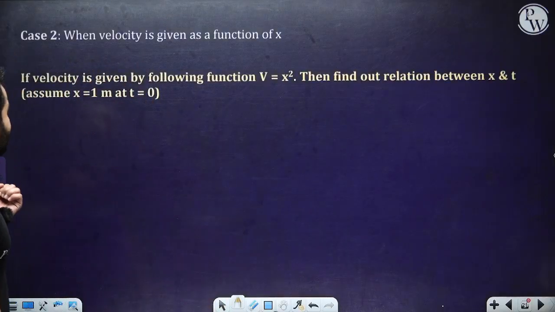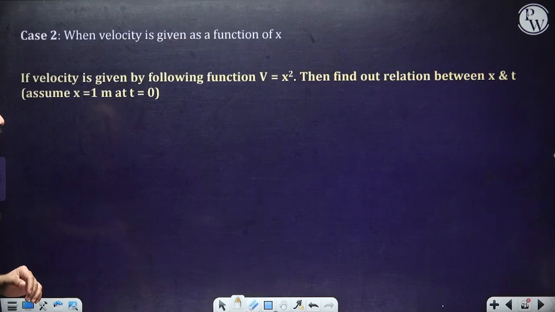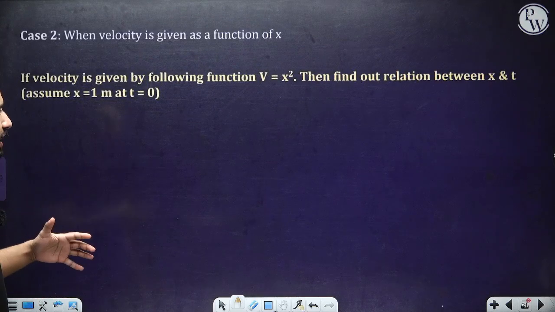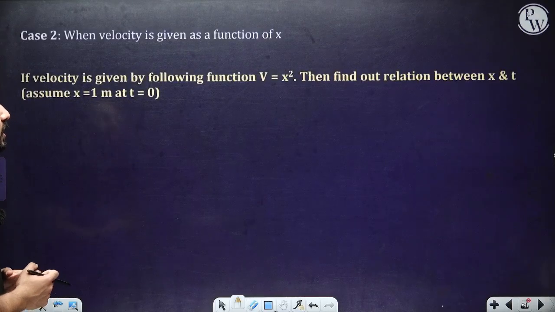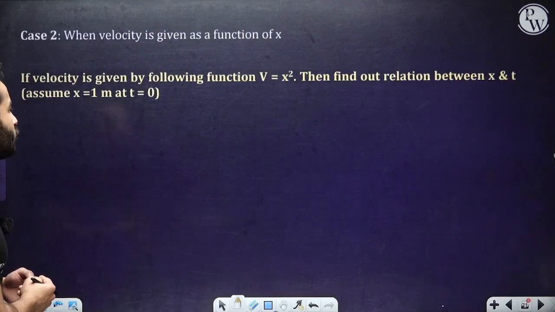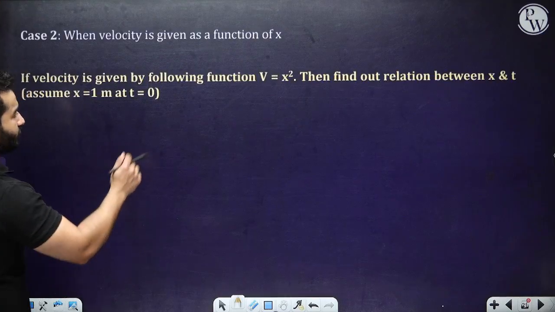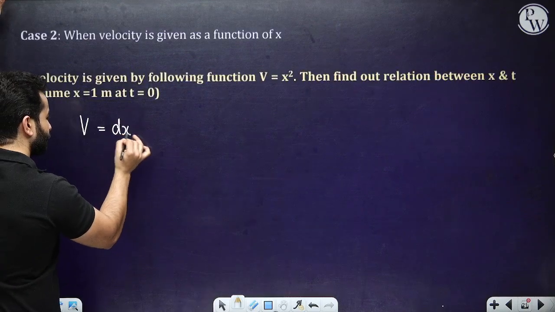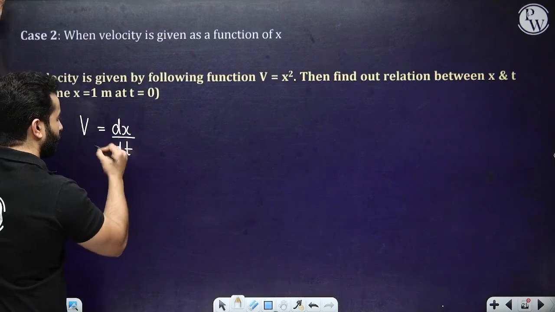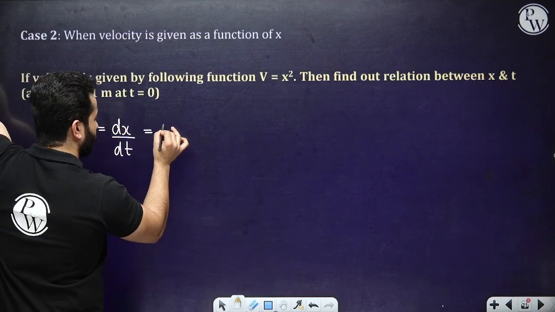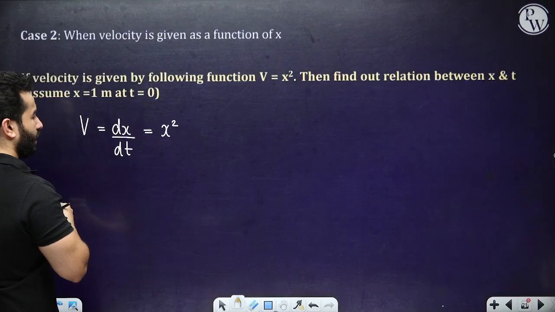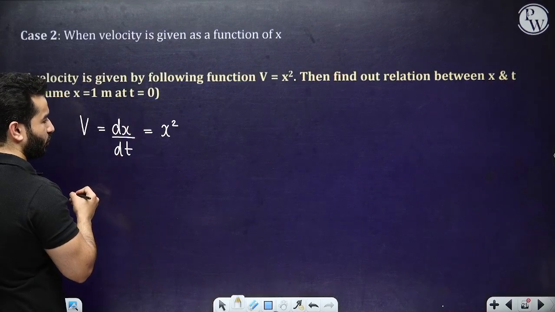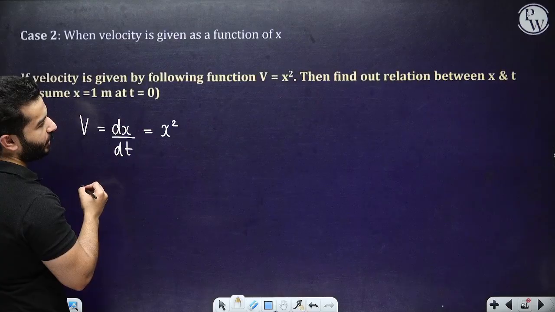The next case is when velocity is given as a function of x, all right? So if velocity is given by the following function, v equals x square, and again I want you to try it out, then find out the relation between x and t, all right? So now, we know that velocity can be written as dx by dt, and velocity is written as x square. And now after this they want us to find out the relation between x and t.